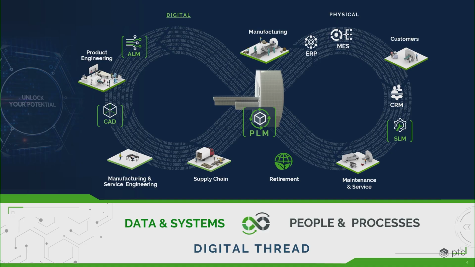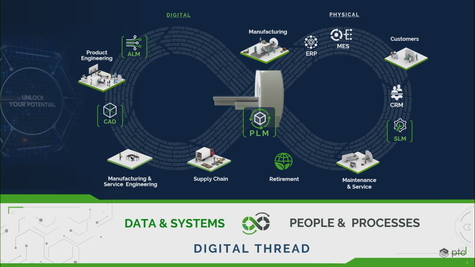Let me just give you a little understanding of how we think about the digital thread at PTC. What you see on the screen here is an infinity loop. And in that infinity loop, the things that travel through that figure 8 really come down to 2 or 3 fundamental things. One is parts. The second is bills of materials. And the third is software, although some people combine software with parts. So if you really want to simplify it, let's say parts and BOMs flow through this infinity loop.